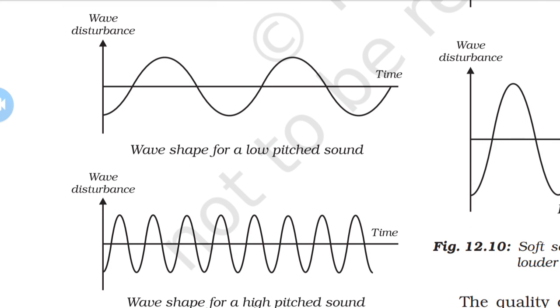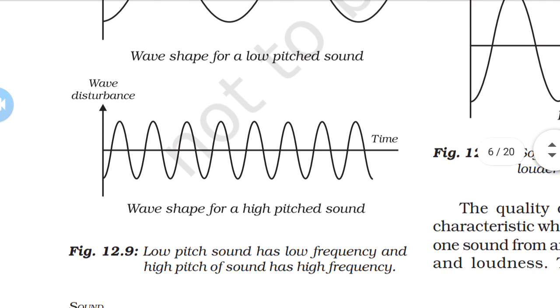Here, how the brain interprets the frequency of emitted sound is known as the pitch. The faster the vibration, the higher the frequency, and the higher the pitch. Similarly, a high-pitched sound corresponds to more compressions and rarefactions passing through a fixed point per unit time, as shown in Figure 12.9, the second figure.